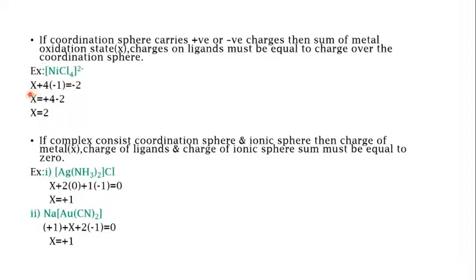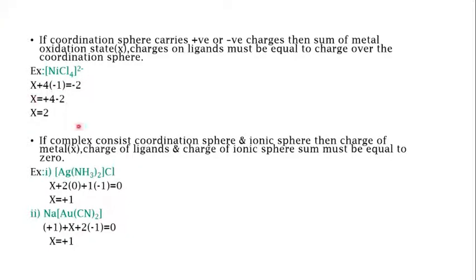There are 4 ligands connected to the central metal nickel, so x plus 4 into -1, because the charge of chloride is -1, is equal to -2, the charge on the coordination sphere. On substitution, sending the -4 to the other side, it becomes +4 -2, so x will become 2. So nickel has an oxidation state of +2.